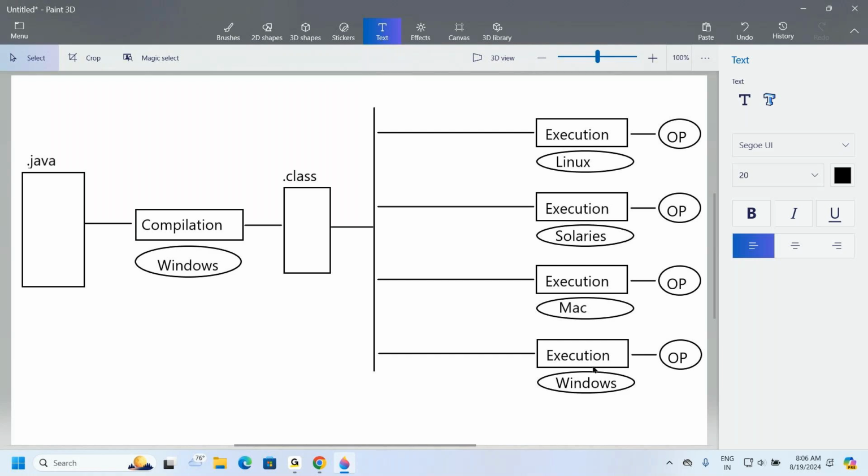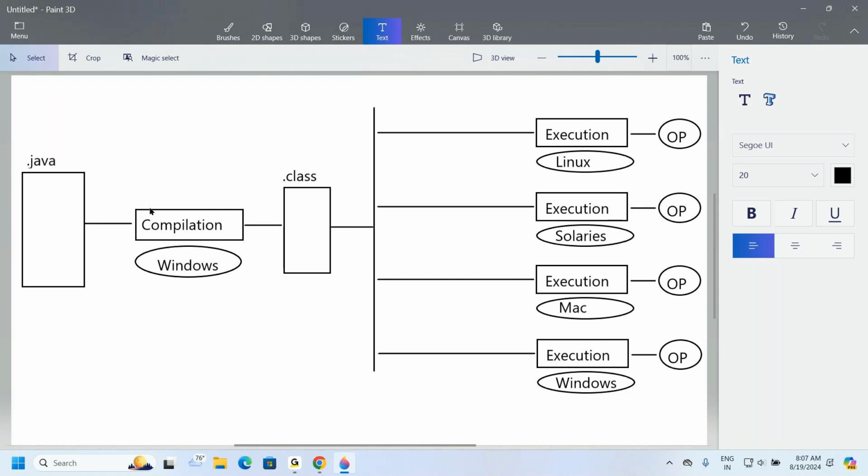All of you observe carefully. This is .java compilation on Windows. The class file we are getting there. Multiple executions we are providing on different operating systems. If this goes well, then definitely Java is a platform independent programming language. But now the point is, how is Java a platform independent programming language? How is it possible in the case of Java?